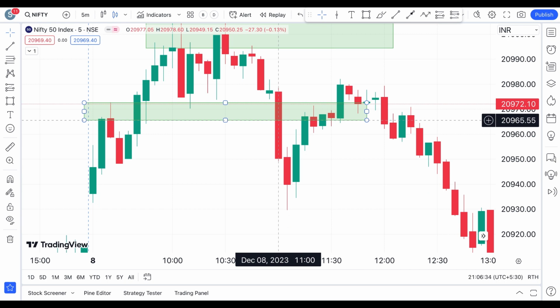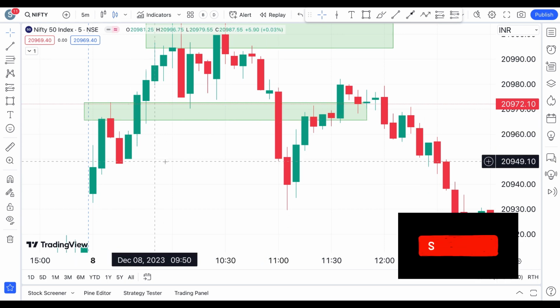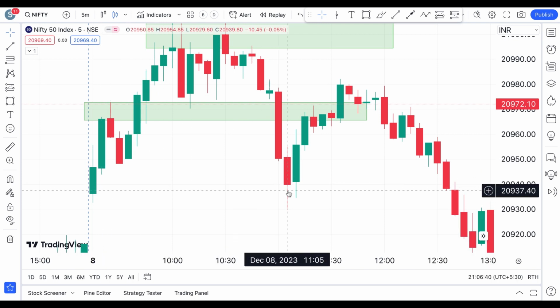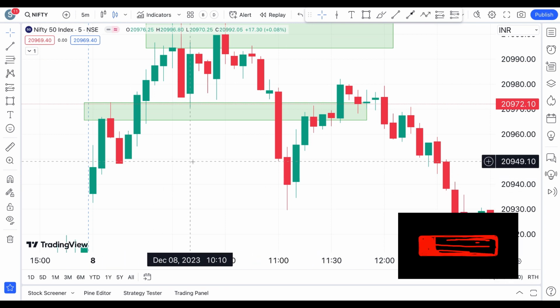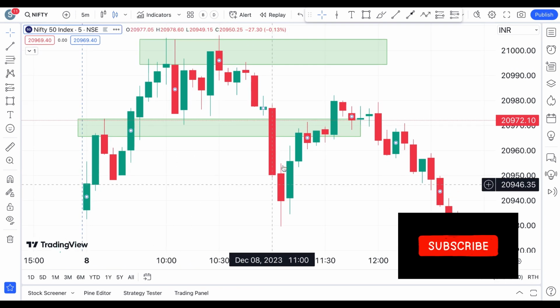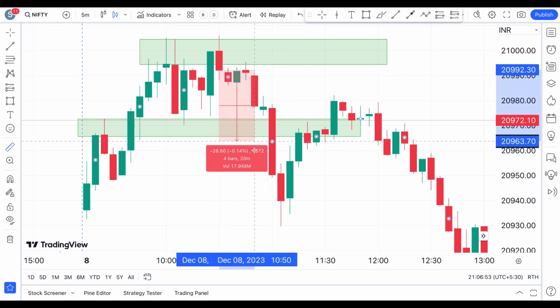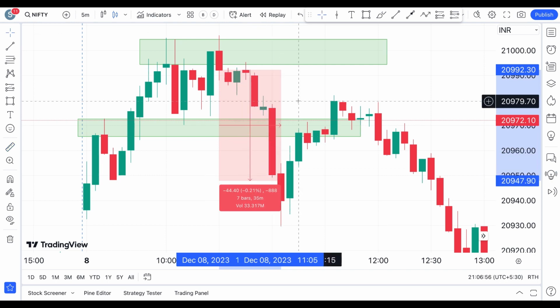But those who want to trail even more, they have even seen Nifty touching this level. Okay, and even touching this level. At least here, if you're trailing your stop loss, then you would have got your stop loss there. So here you would have exited. Okay, I hope you have understood this. So that was one way of analyzing this trade of Nifty, where we have seen 44 points.